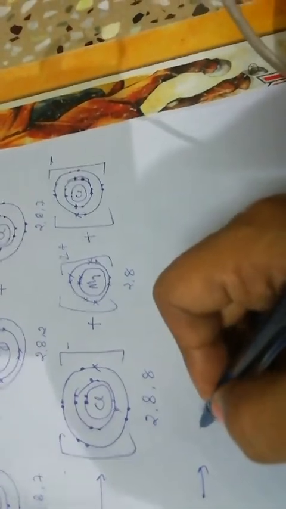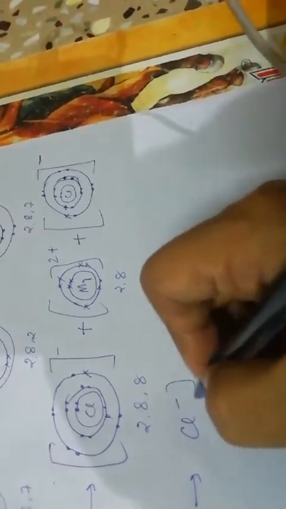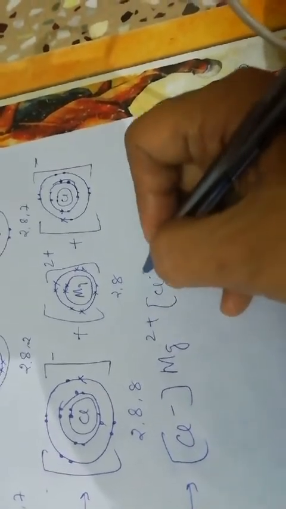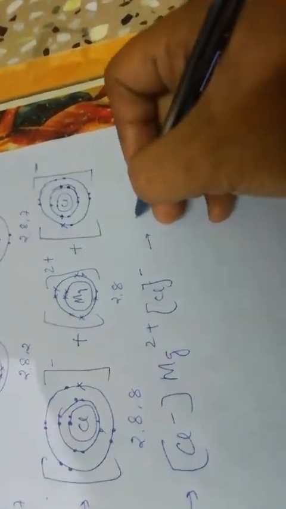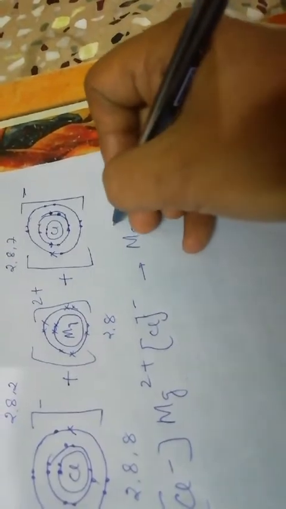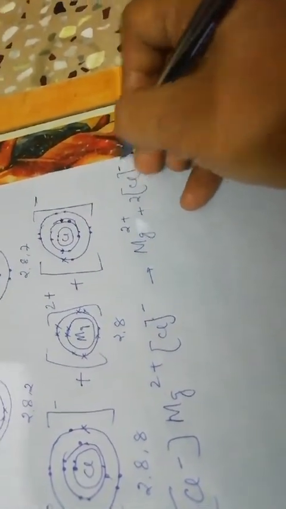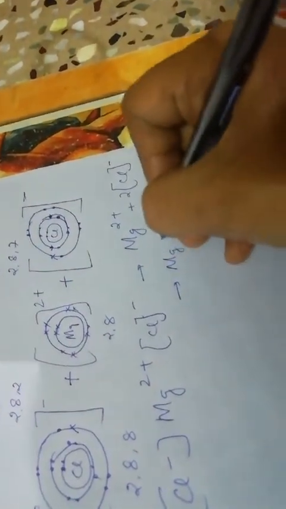So in the next step you write Cl minus, Mg2 plus and Cl minus. Or you can also write Mg2 plus plus 2 Cl minus. So this gives MgCl2. This is how you will draw the orbital diagram of magnesium chloride.